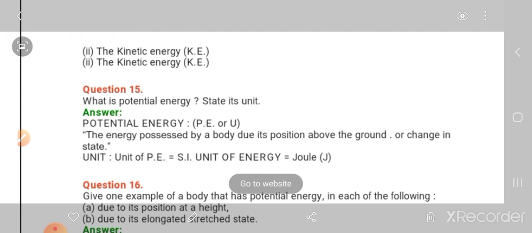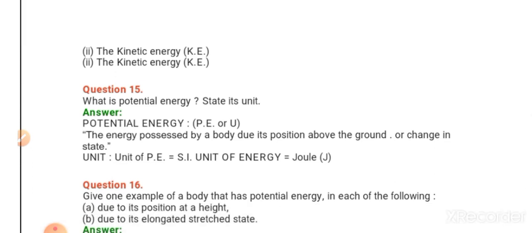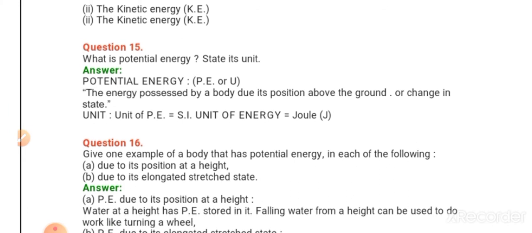Now, question number 15, what is potential energy? State its unit. Now potential energy, PE or U, is the energy possessed by a body due to its position above the ground or change in state. You call it as potential energy. Unit of potential energy, SI unit is joule.